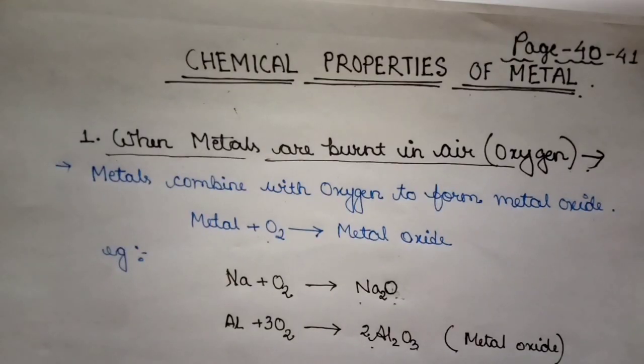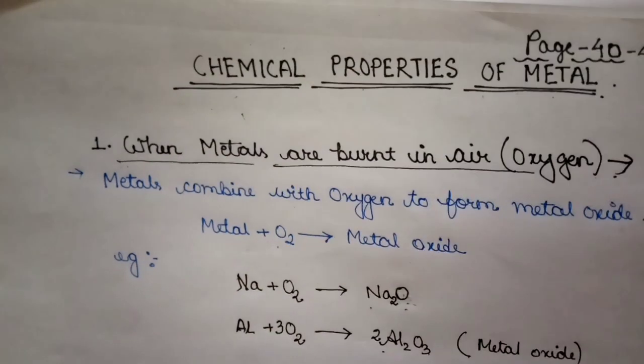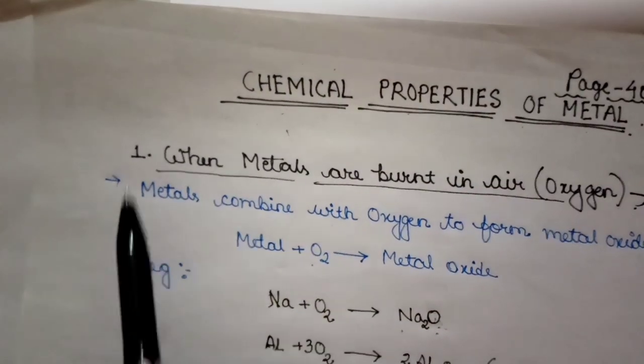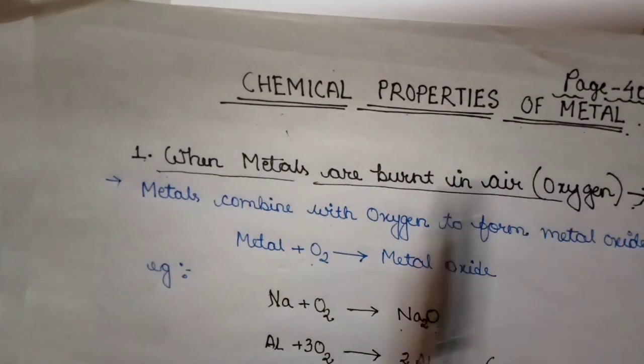Before going to the chemical properties, you should know some of the names of the metals like aluminium, copper, iron, lead, magnesium, sodium, zinc. These are some of the names of the metals. So, let's come to the first chemical property of metals.